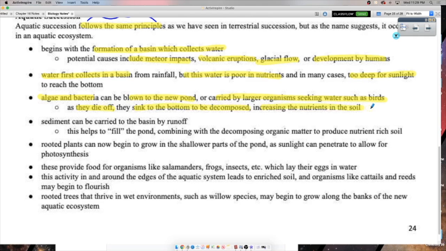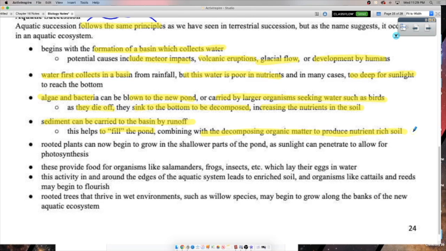Now, this increases the nutrients in the soil. And if there's not soil, well, sediment can be carried to the basin by runoff. Hey, the water cycle. Runoff, right? So as water is flowing over surfaces, maybe collecting more in this basin, little fine sediments, little sand, little mud is going to get dragged along too. And it helps to kind of fill up this new pond or lake or whatever it might be, right? And then it combines with these dying algae to produce, hey, nutrient-rich soil.